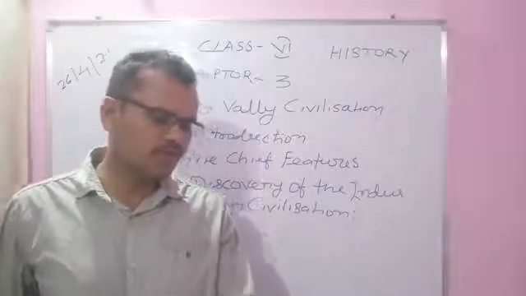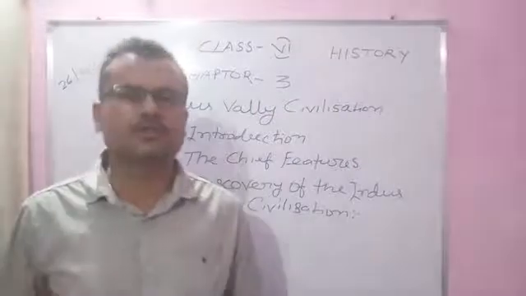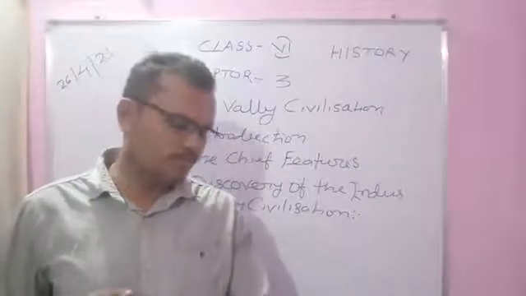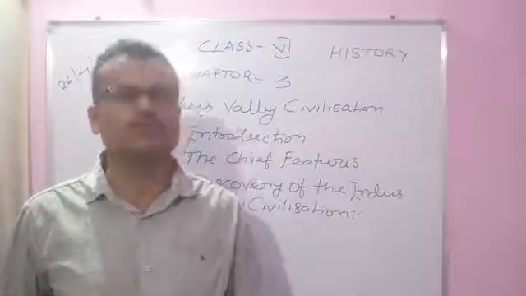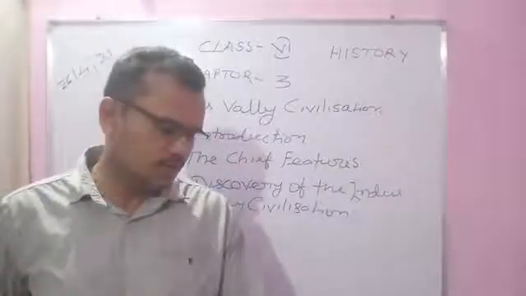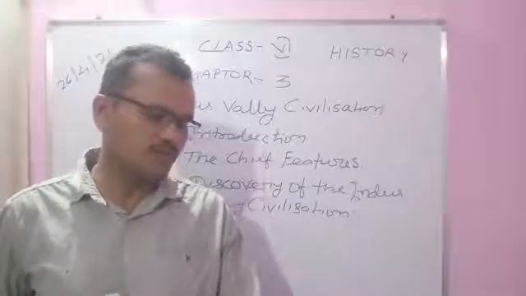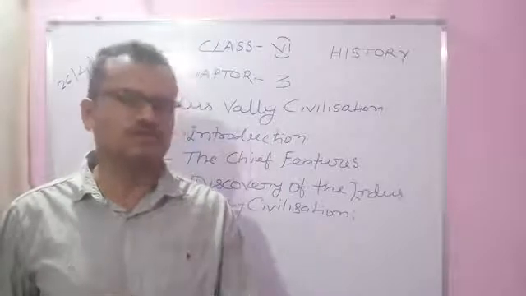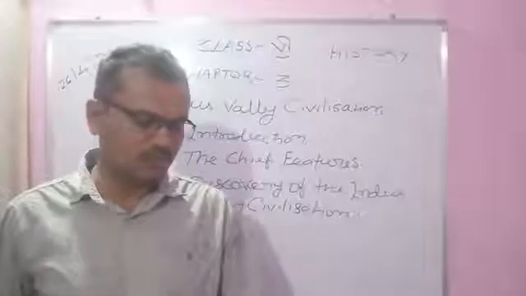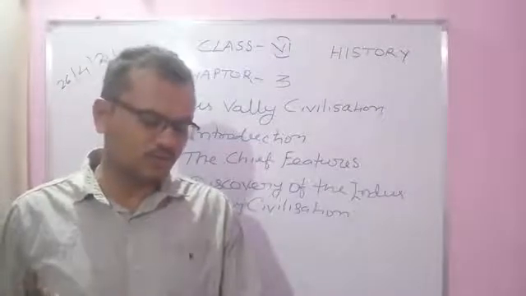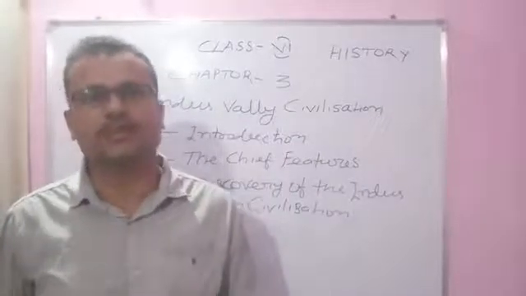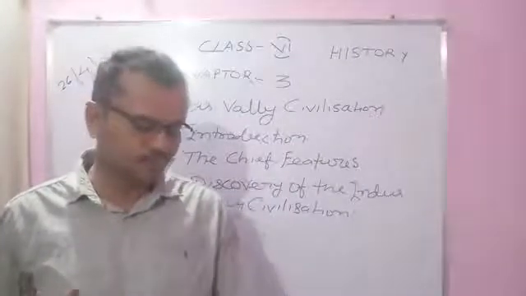The division of society into social groups is also a requirement of civilization. Society should be divided on the basis of social groups. Then there is the emergence of some form of government to maintain law and order, a system that can manage and control society and collect taxes for maintaining the administration.